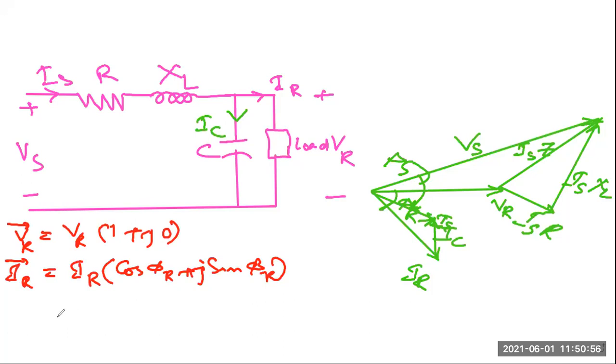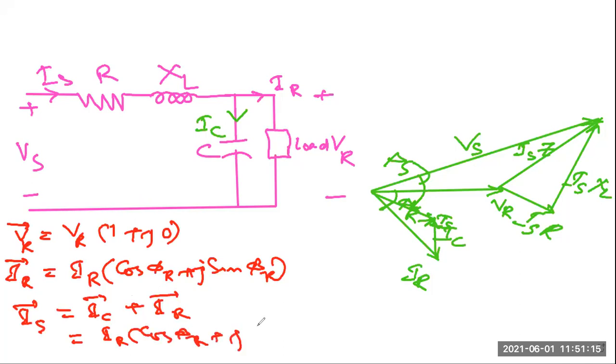Now IR is known, so IS we can calculate. IS will be equal to IC plus IR. Now we'll substitute: IR equals IR into cos phi R plus j sin phi R, and IC equals j omega C, yes or no, into voltage VR.